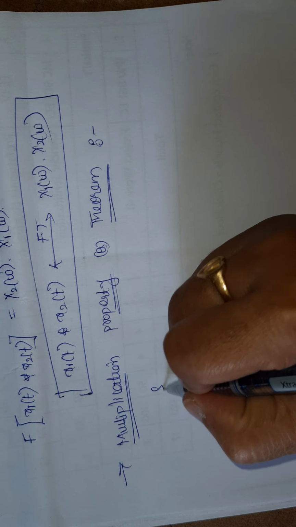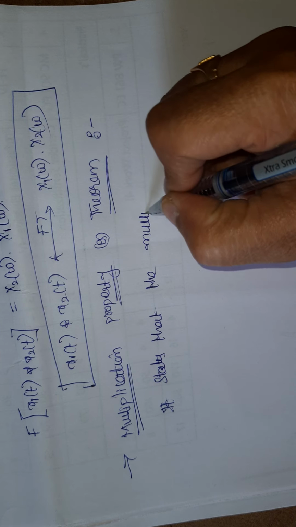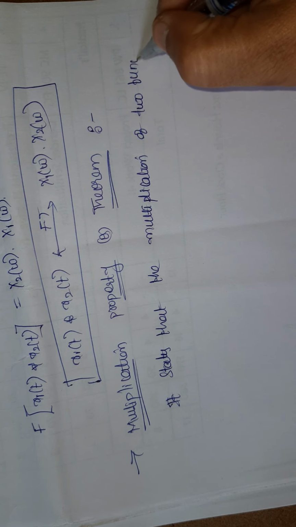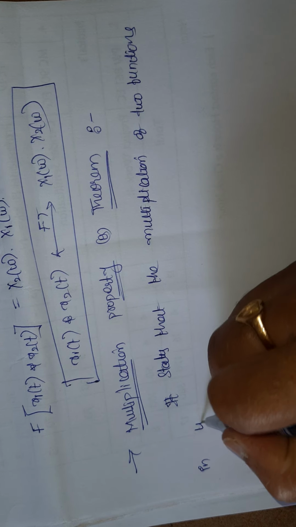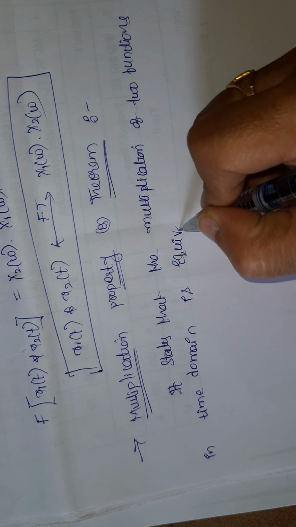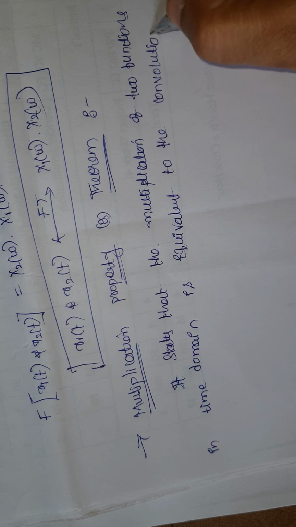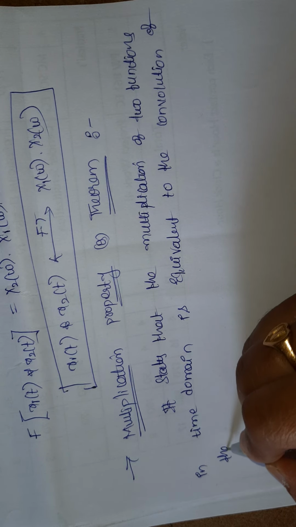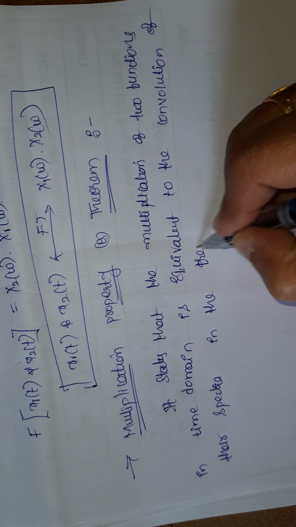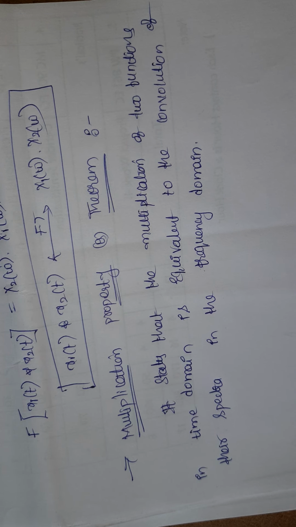So here the multiplication property states that the multiplication of two functions in time domain is equivalent to the convolution of their spectra in the frequency domain, and this is called the frequency convolution theorem.